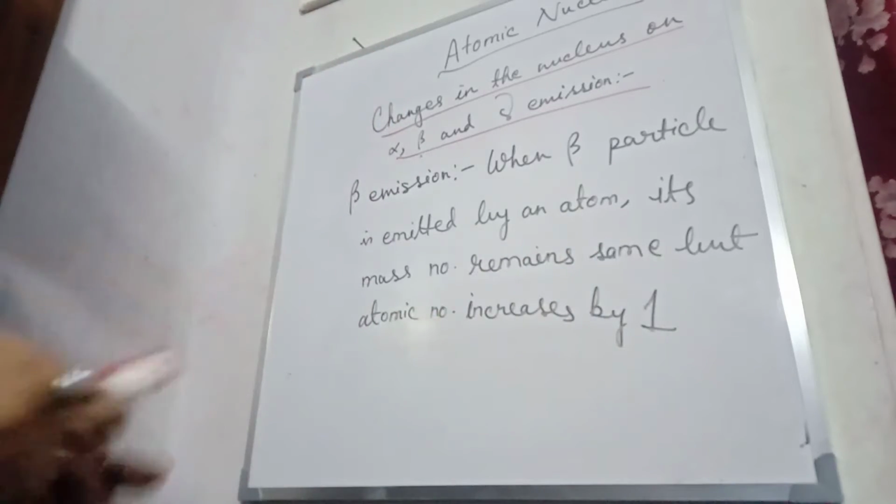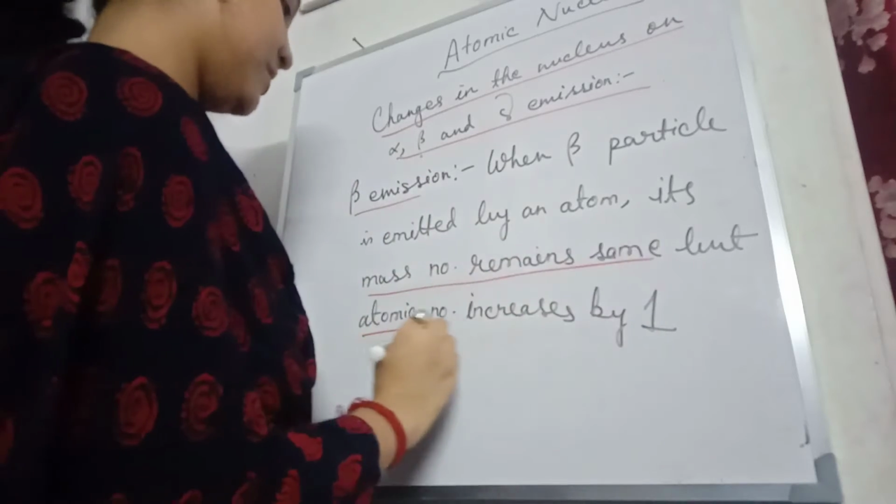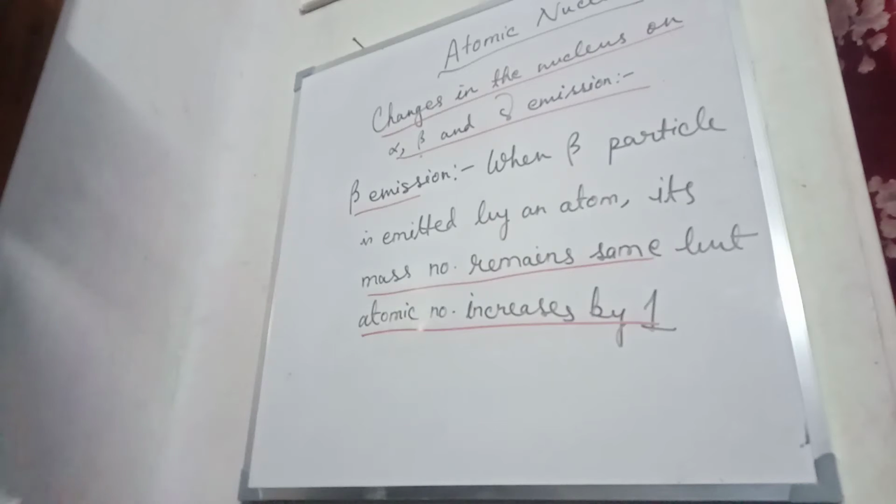Here there is no change in the mass number. Mass number remains same, atomic number increases by 1. This is the key point over here.